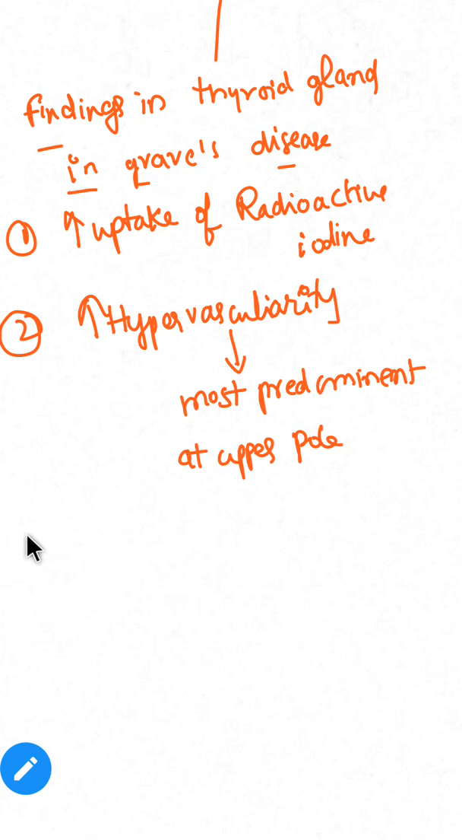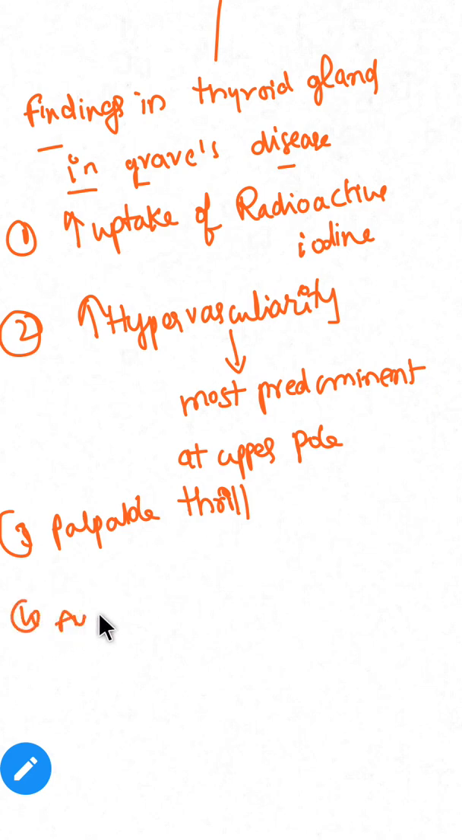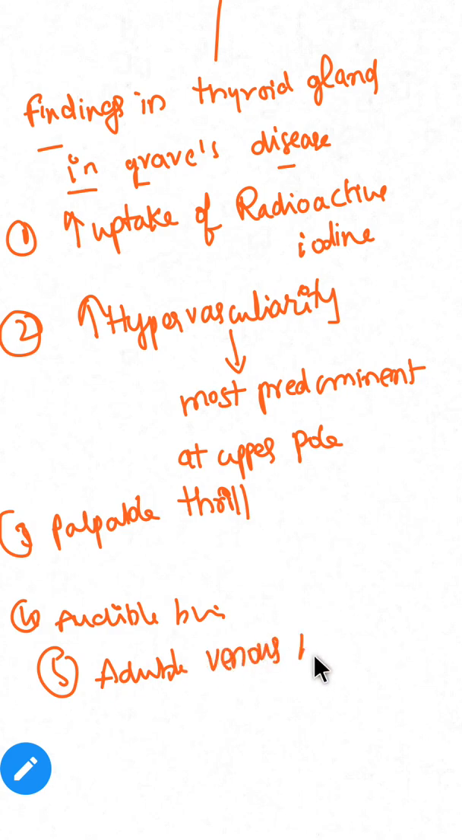There will be a palpable thrill, and there will be an audible bruit. Fifth one is an audible venous hum. Okay, all these things are seen.